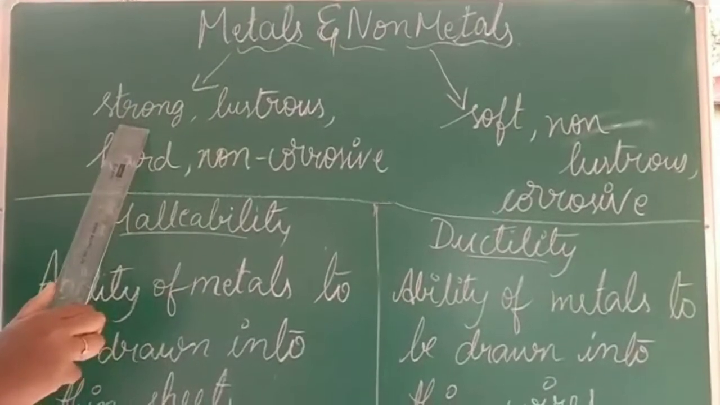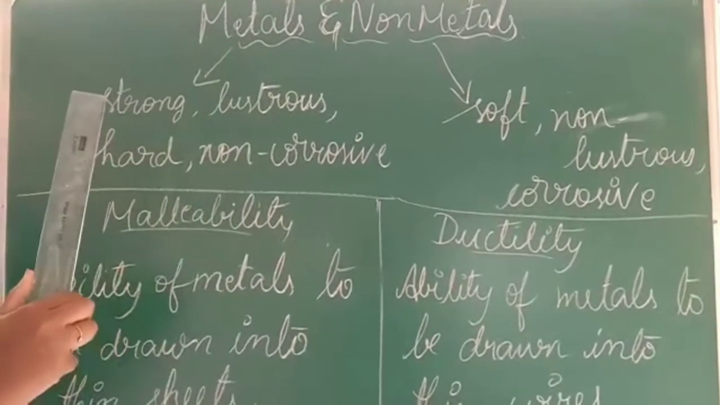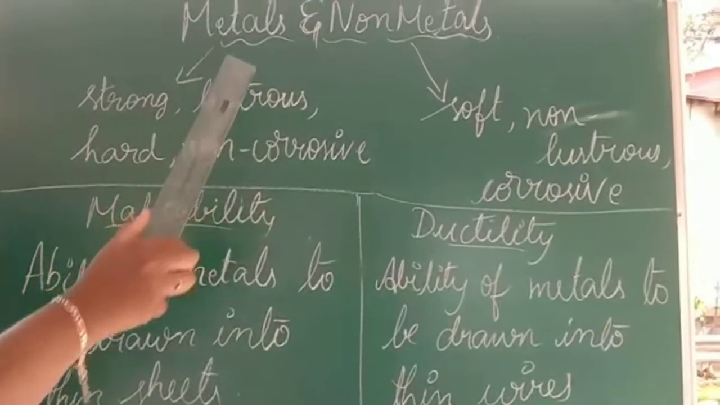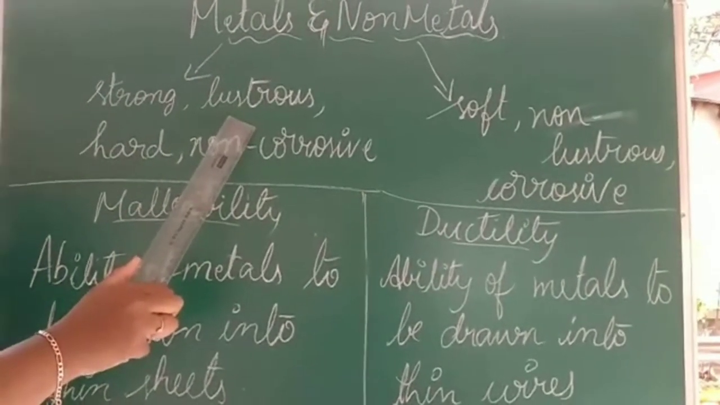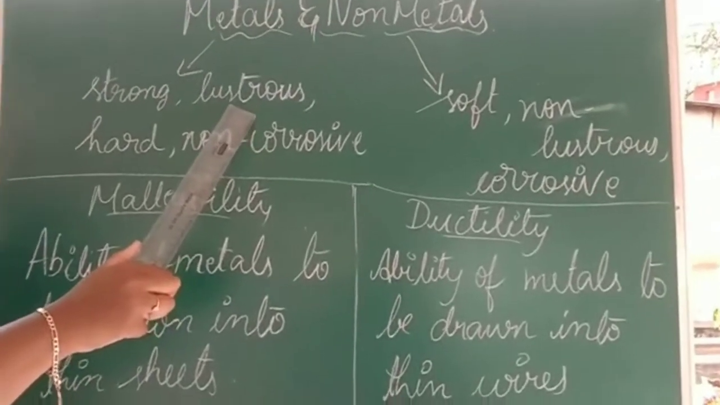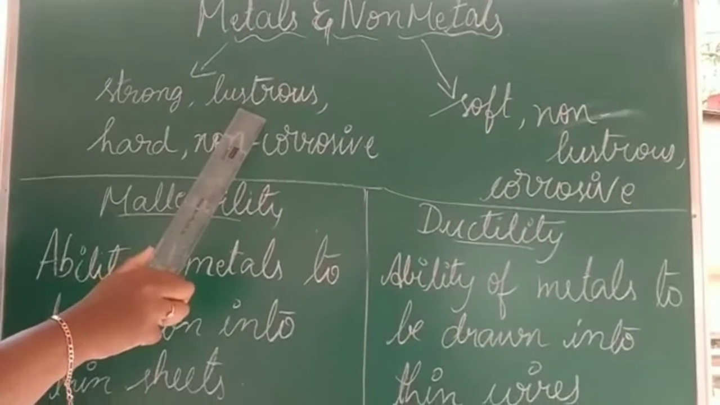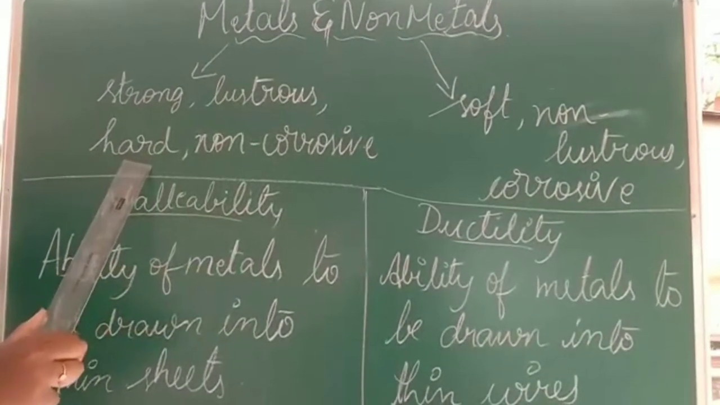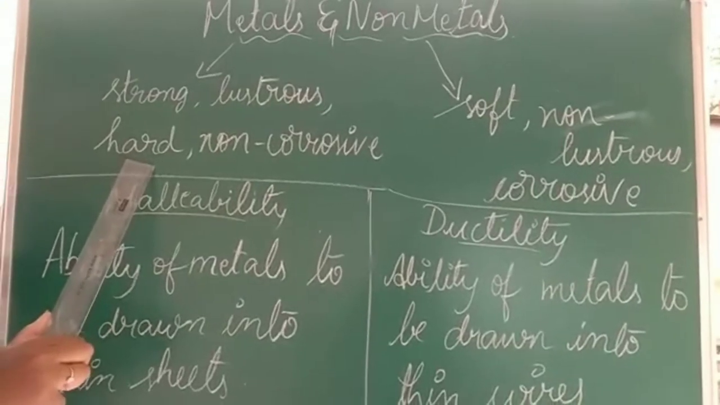Now we can see that metals are very strong in their physical property. Also, these metals are lustrous in nature. Lustrous means it is very shiny in nature. It has a shining surface all through it. That is lustrous. And here it is hard. Metals are hard in nature also.